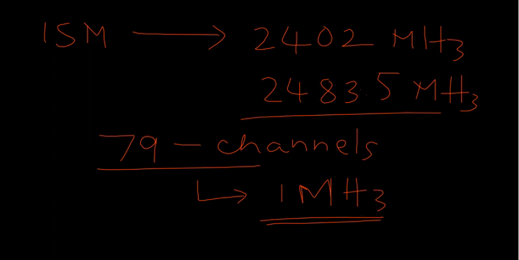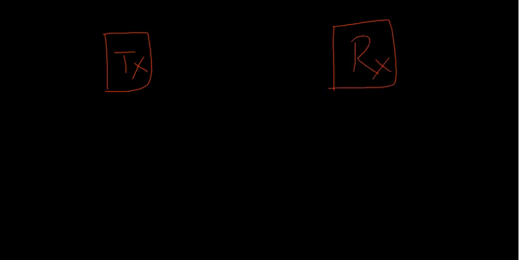implemented manner. What I mean by randomly implemented manner is, for example, I have the transmitter here and the receiver here. Now you need to transfer some information from transmitter to receiver. As it is a single frequency band, the information will never go.